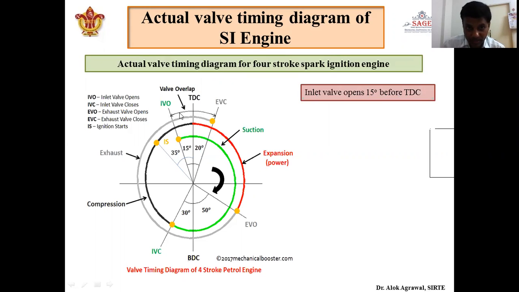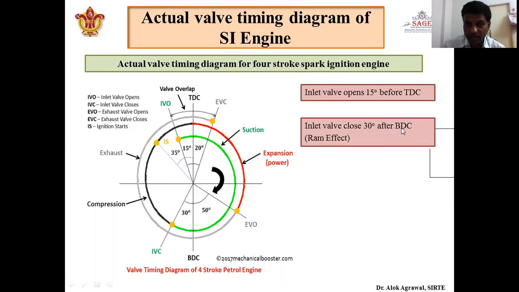Similarly, in the ideal valve timing diagram, we have seen that the inlet valve should close at BDC, but actually it should not close at BDC. It will close 30 degree after BDC. We have seen why in the earlier class also, but we will discuss it further in detail. But first we see how the valve timing has been changed.